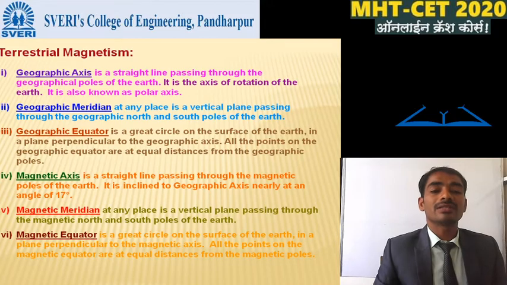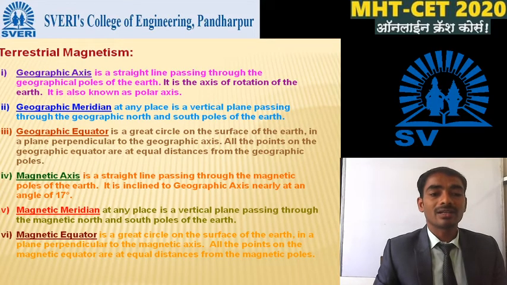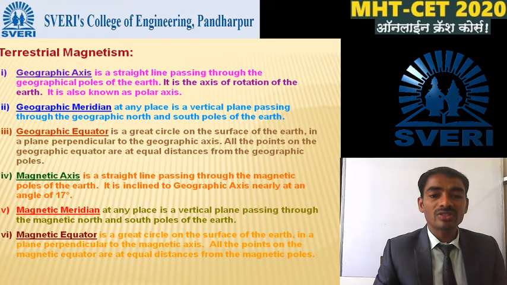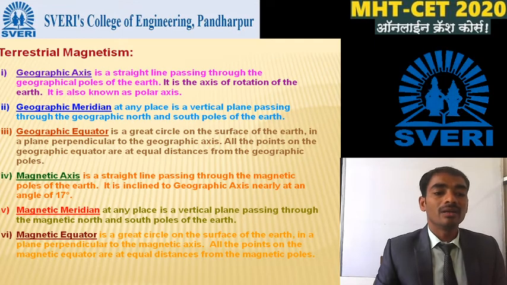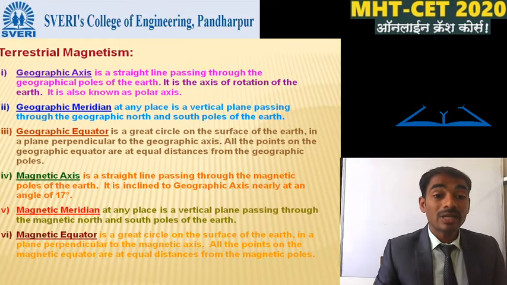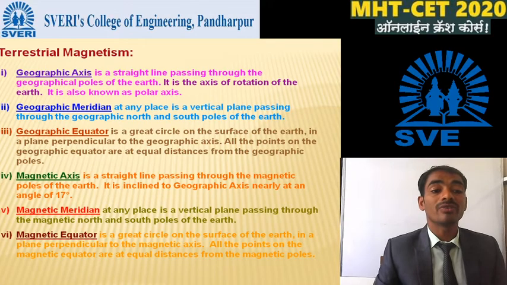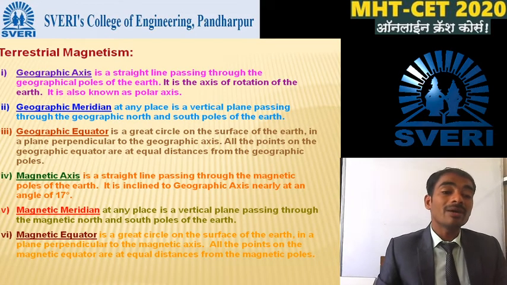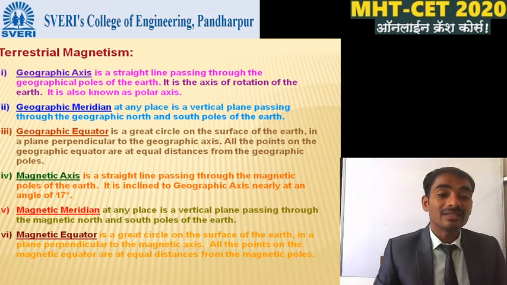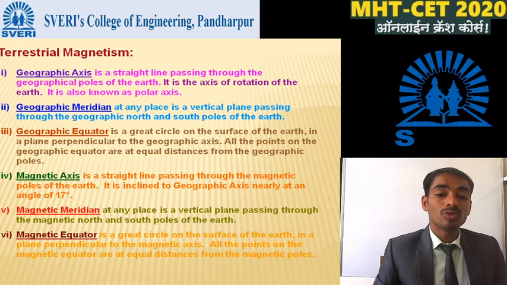The geographic equator is a great circle on the surface of the earth in a plane perpendicular to the geographic axis. All the points on the geographic equator are at equal distances from the geographic poles. The magnetic axis is the straight line passing through the magnetic poles of the earth.